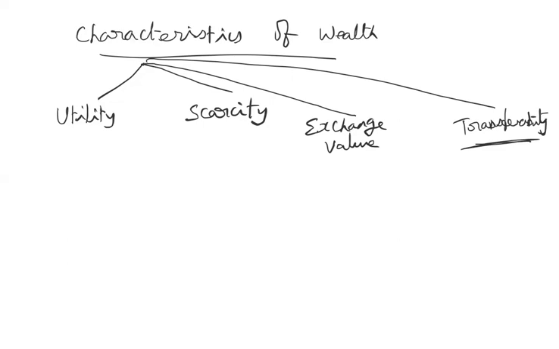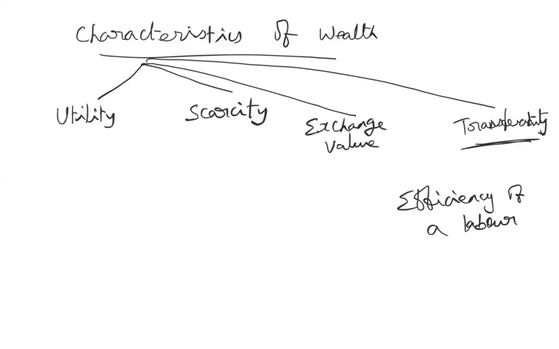For example, you take the efficiency of the labor. So efficiency of a labor is its own wealth. If the firm is having efficient or skilled workers, then that firm is having a wealthy labor force. So that cannot be transferred. Whatever the skill of a person, that cannot be transferred from one person to another person.